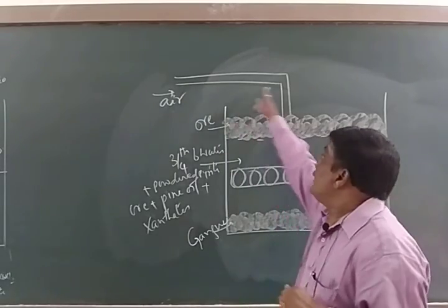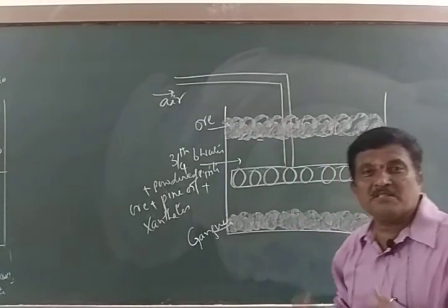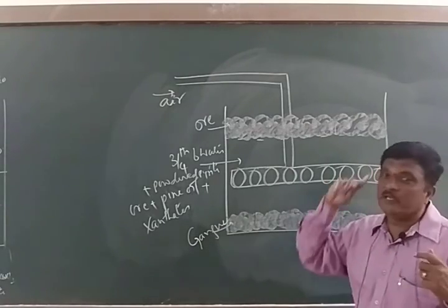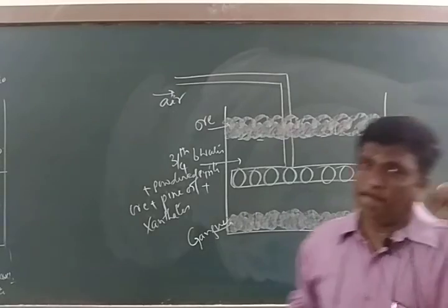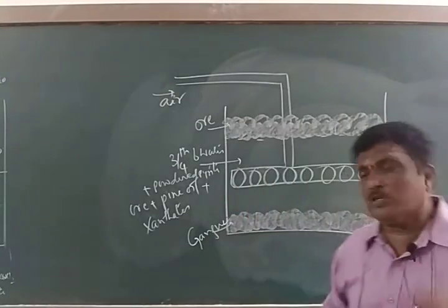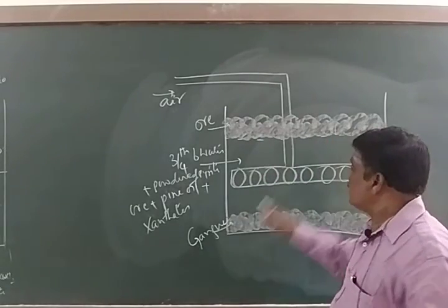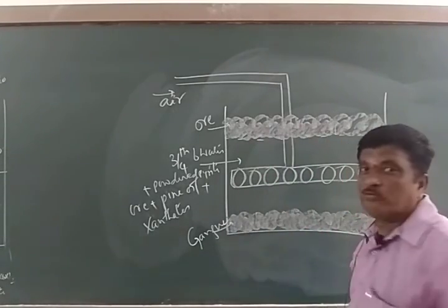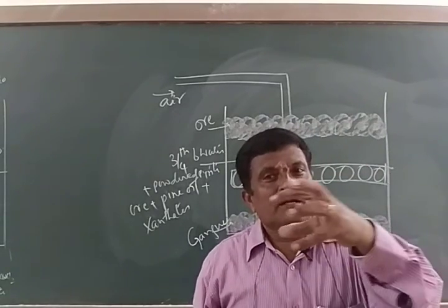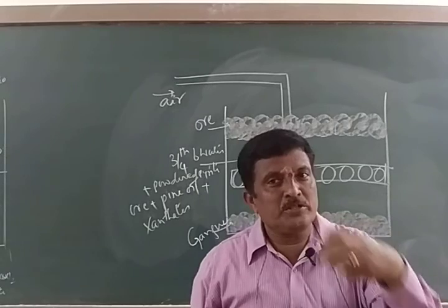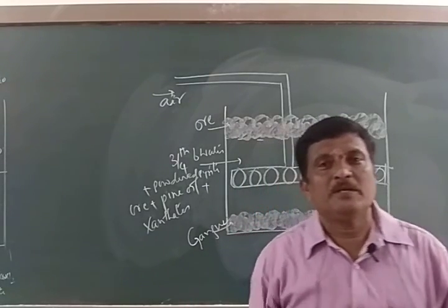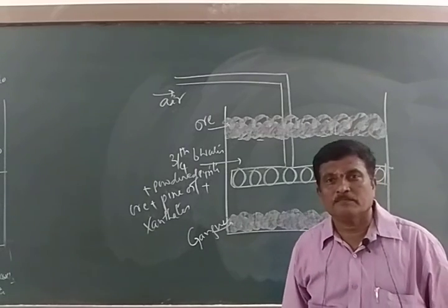Then a current of air is blown inside the tank. As a result, mixing takes place thoroughly. As a result, complete ore particles are wetted with the pine oil along with the air bubbles. It makes a froth which floats over the surface of water, whereas gangue particles are wetted with water and settle at the bottom. Collect the froth, squeeze the oil and dry it. As a result, we get pyrite ore.